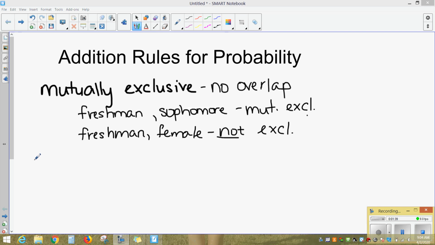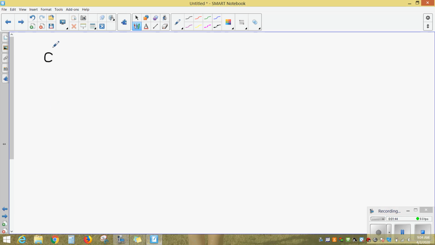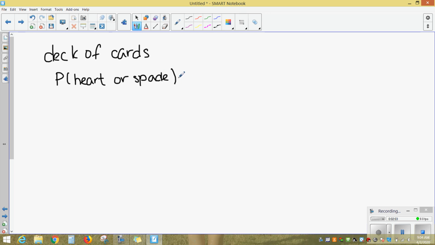All right, so maybe I am back to my deck of cards. And I'm going to draw a single card from that deck. I want to know the probability that that card is a heart or a spade. So the probability that I draw a heart, we know that there are 13 hearts out of the 52 in our deck.